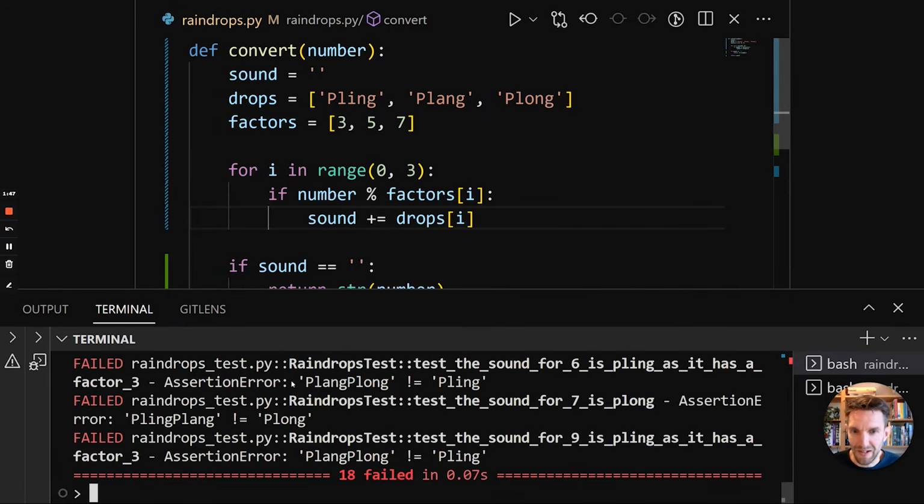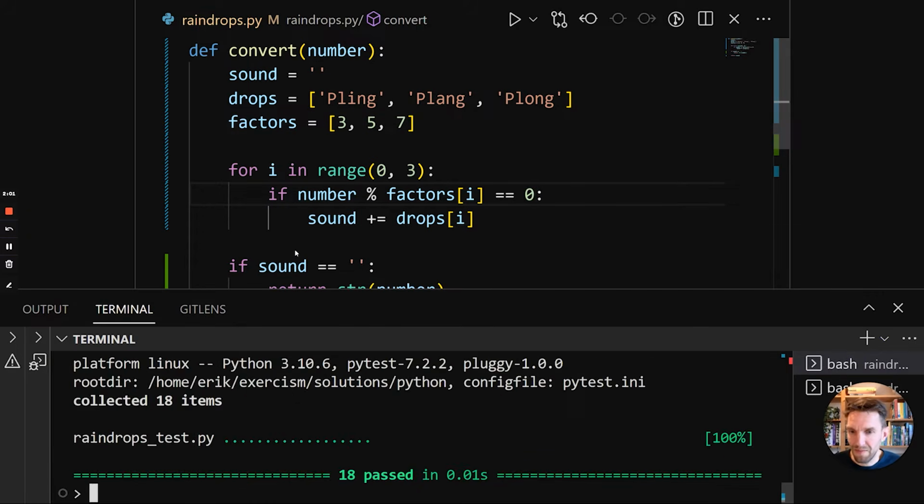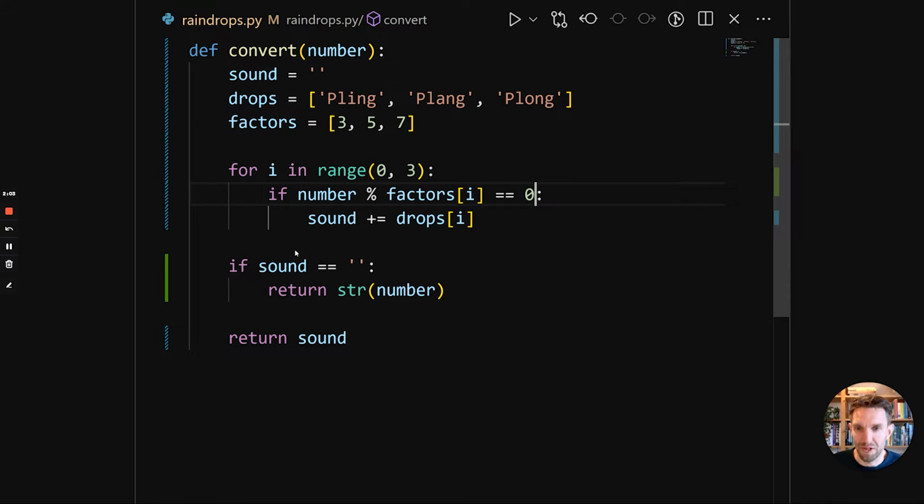Okay, so let's try and run this again. And we have failing tests. So why is this the case? Oh, we forgot. And it's actually quite a simple solution because we forgot to add equals equals zero. So run it again. And now we have a working version.